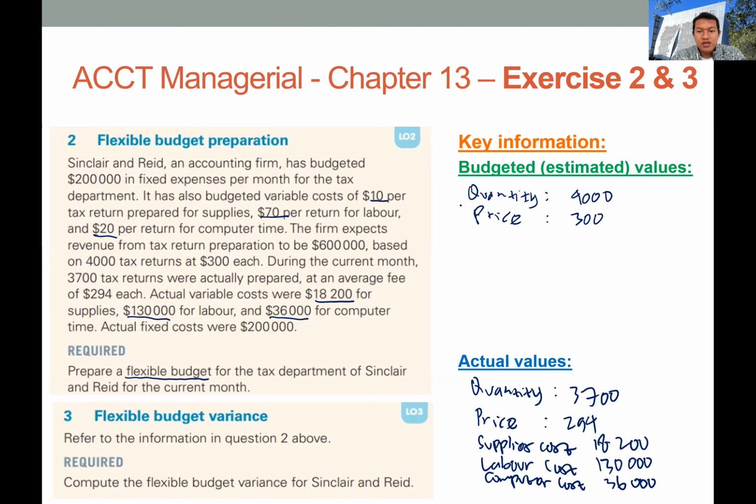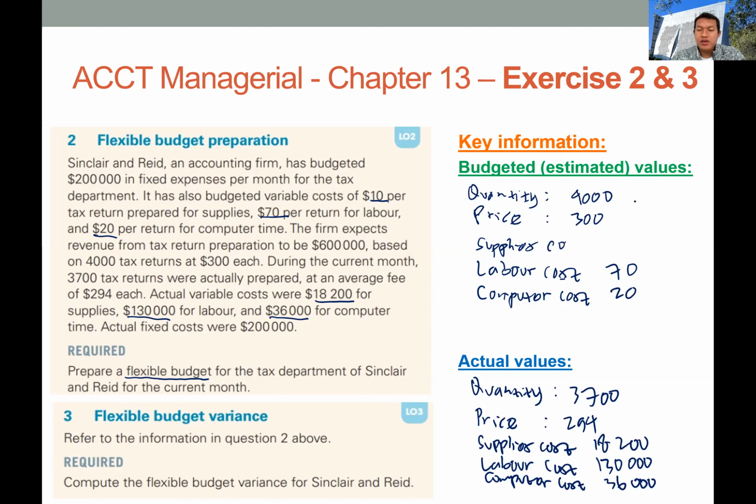The unit cost of supplies is 10, labor cost is 70, and computer cost is 20.